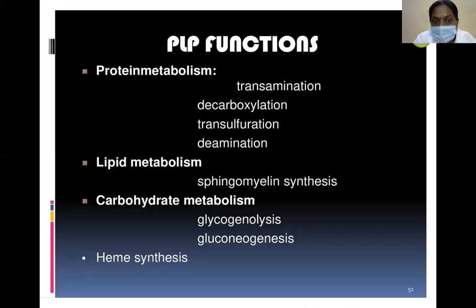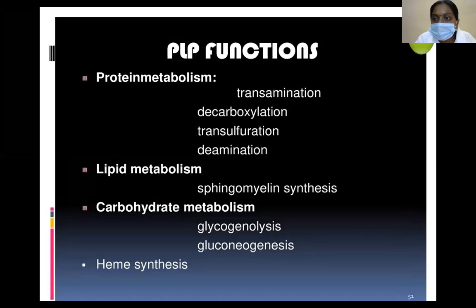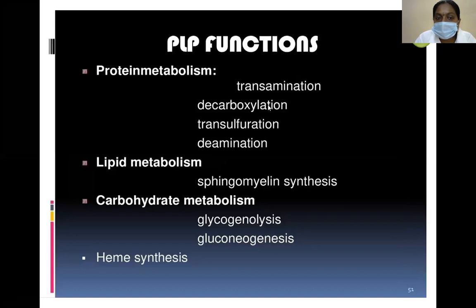PLP functions. Pyridoxal phosphate mainly participates in carbohydrate metabolism, lipid metabolism, and protein metabolism. In protein metabolism, it mainly participates in transamination reactions, decarboxylation reactions, transsulfuration reactions, and deamination reactions.